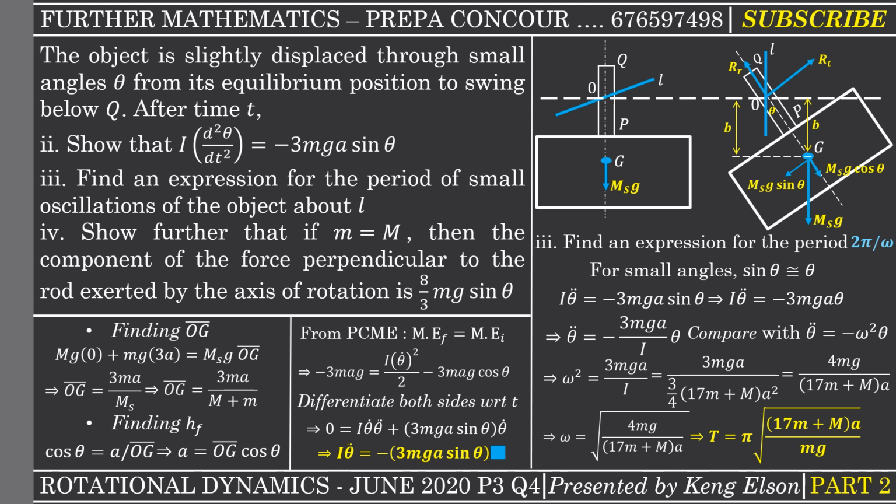So it's going to cancel with these two, and we are just going to be left with pi. And since we are dividing, we need to interchange, we need to switch the numerator and the denominator. Okay, so just try to work this out on your own, and you're going to have exactly what I have here. So this is the expression of the period of small oscillations of the object about the axis of rotation.